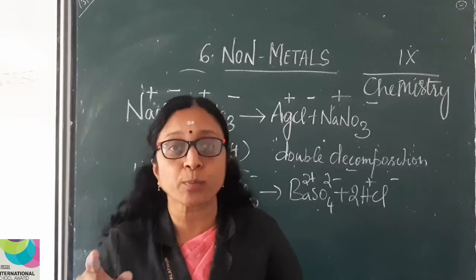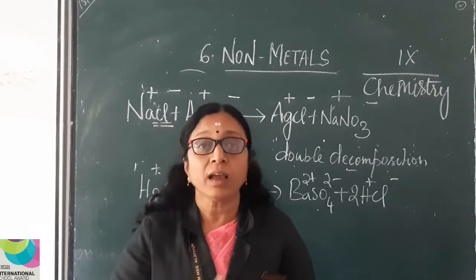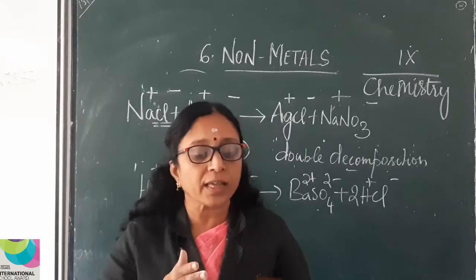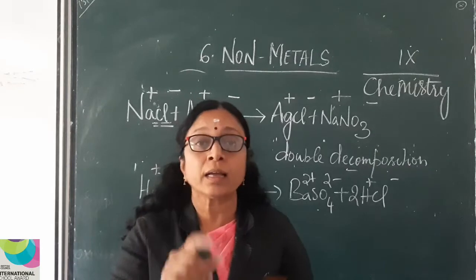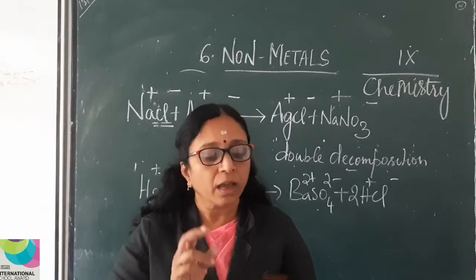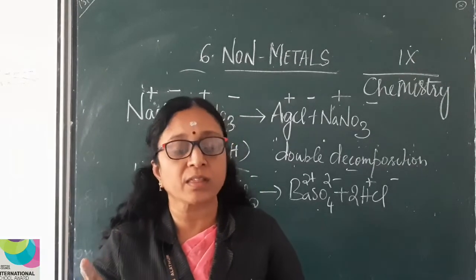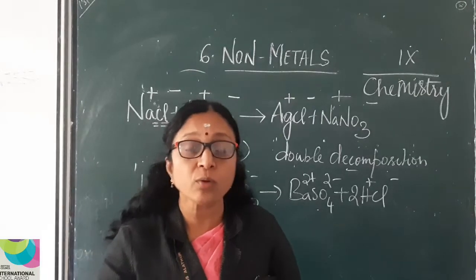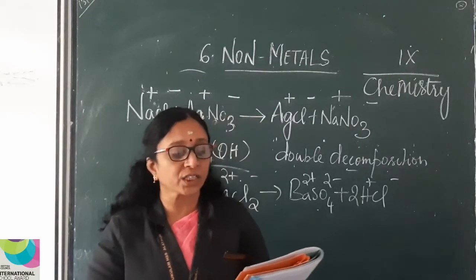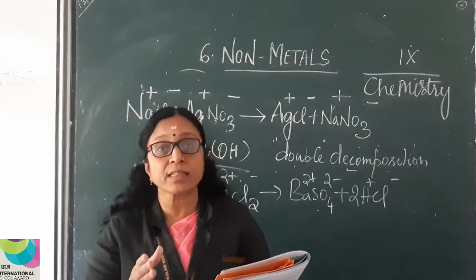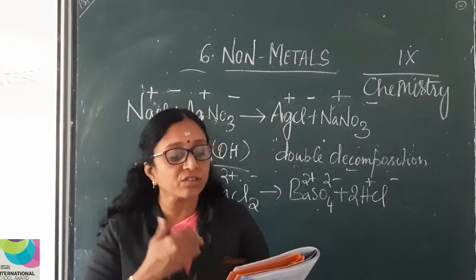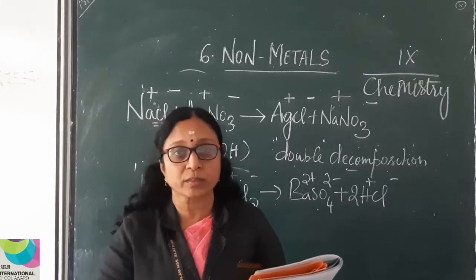2HI gives H2 plus I2. Similarly, decomposition reaction. KCl plus AgNO3 gives AgCl plus KNO3. It's a double decomposition reaction. Mg plus 2HCl gives MgCl2 plus H2. It is also a displacement reaction where hydrogen is displaced and instead Mg is being substituted there.